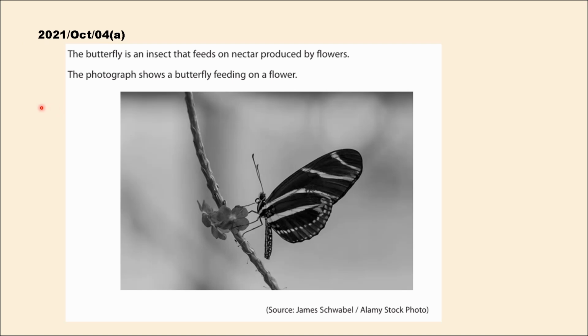This question is from the October 2021 paper. As you'll notice, the question provides some background information first. So typically when you encounter such questions, they introduce new concepts before getting to the actual questions. Don't let this additional information confuse you, as the questions themselves are often straightforward. For example, in this question, they have mentioned that a butterfly is an insect that feeds on nectar produced by flowers, and it includes a photograph of a butterfly feeding on a flower.